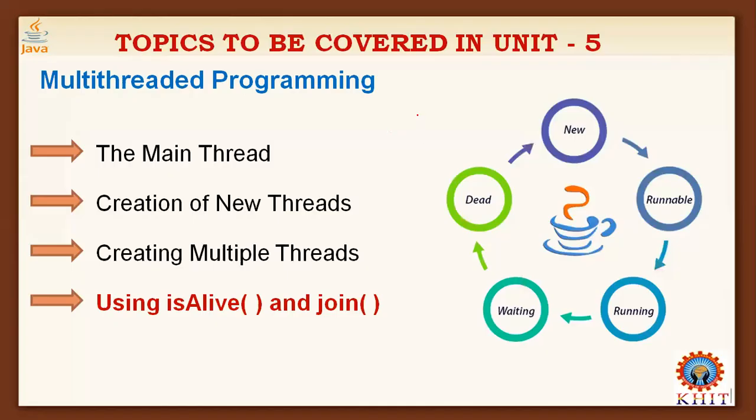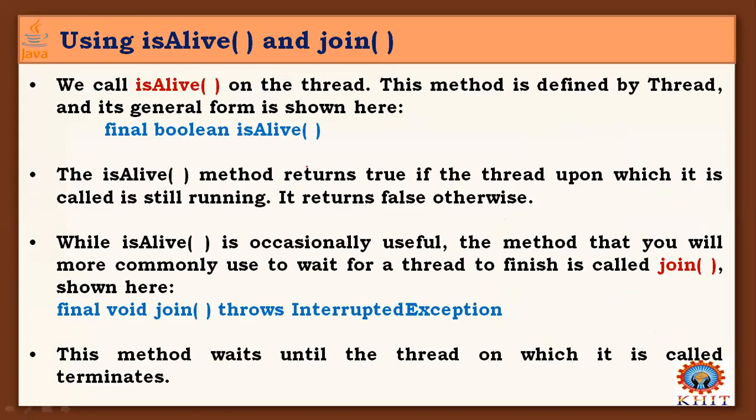Coming to using isAlive and join, here is one solution for this, unlike the previous output where the threads started in a shuffled order. isAlive is a method of the Thread class. It has the form isAlive, with a boolean return type.